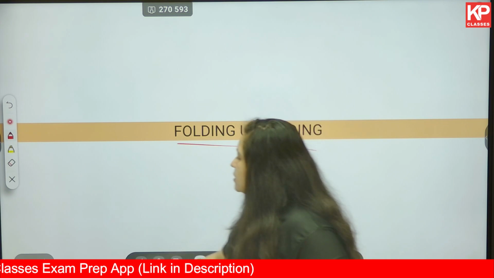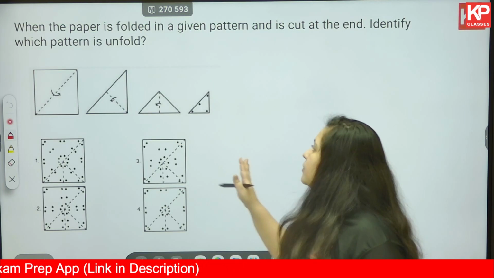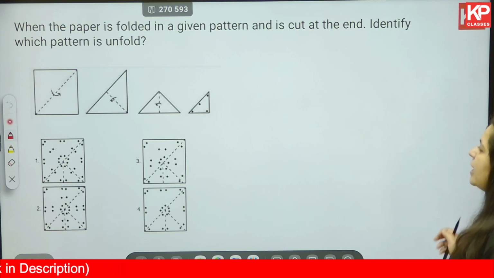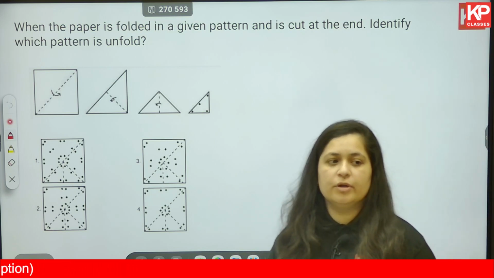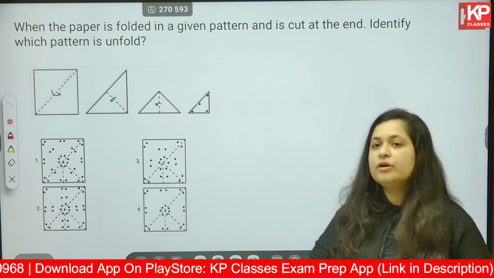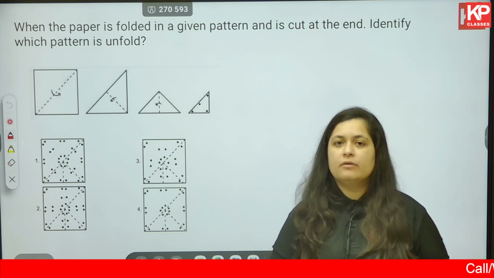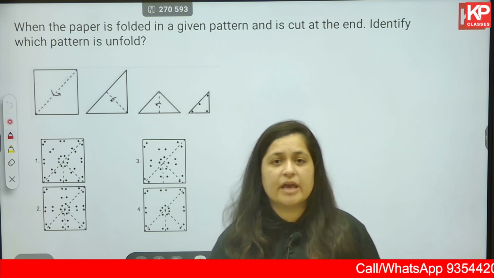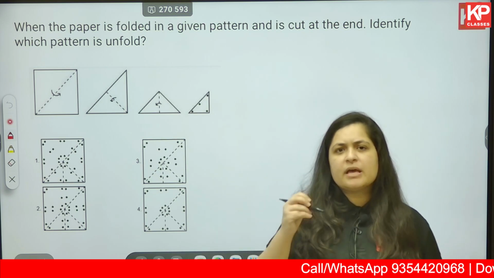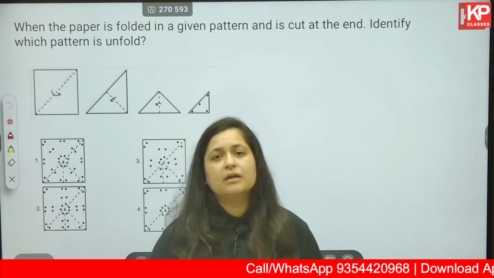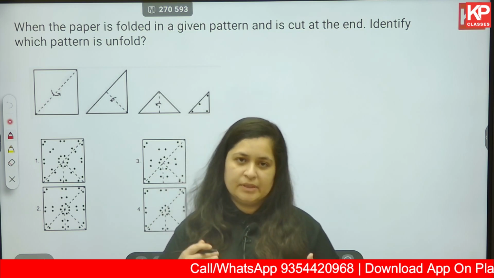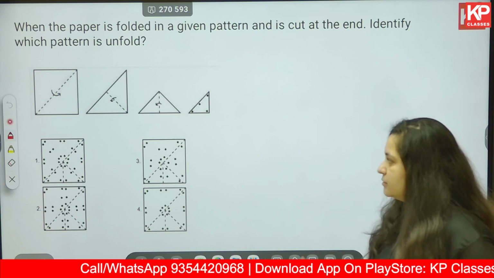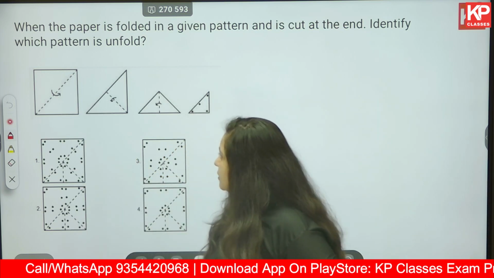Next. What are the types of questions that you get in this? Let's read. When the paper is folded in a given pattern and is cut at the end, identify which pattern is unfolded, or you have to identify after you unfold this paper, what will you obtain basically. What you have to do over here is observe the arrows very carefully. First it is going to fold, maybe there is some pattern drawn, or maybe there is some cutout that happens in the last stage of the folding. Then it is unfolded, and among the options what will you observe is the question. So follow the arrow carefully.